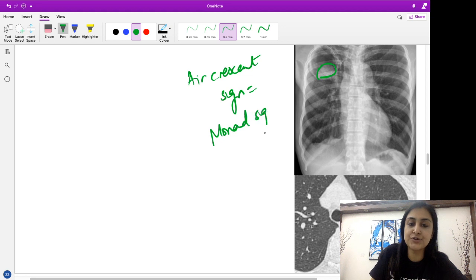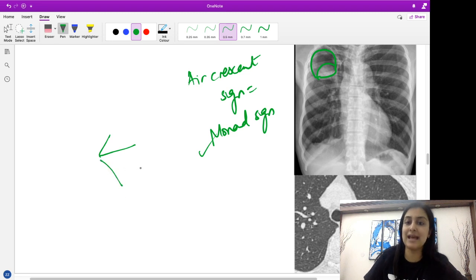So this is how it looks on X-ray. Can you all appreciate this crescent of air? So this is the cavity, this is the air crescent, and this is the soft tissue nodule. Quickly recapitulating the differentials. Basically, what will be the differentials for this? We will have a hydatid cyst, we will have cavitating neoplasms, and Rasmussen's aneurysm.